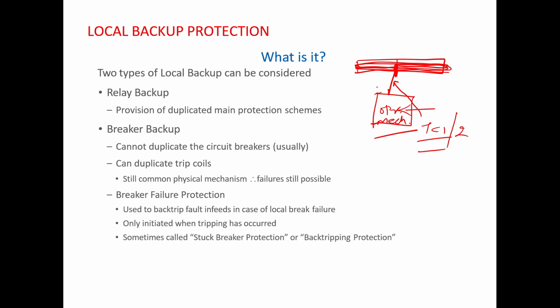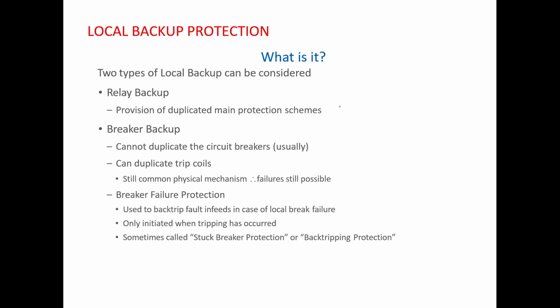But what happens when this pull rod fails? Because this is a common pull rod, yet again your breaker cannot open and your fault cannot be isolated. Another thing, it might happen that your operating mechanism is faulty. So even if your trip coil is energized but the operating mechanism is faulty, it cannot operate the circuit breaker.